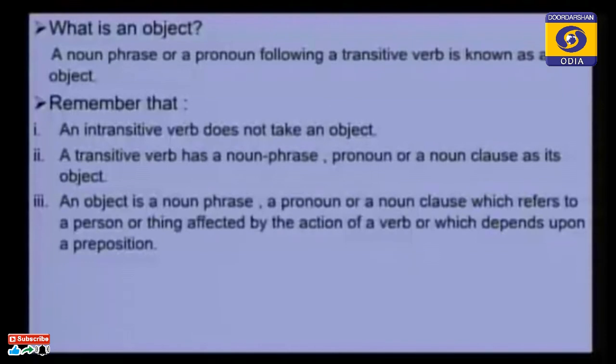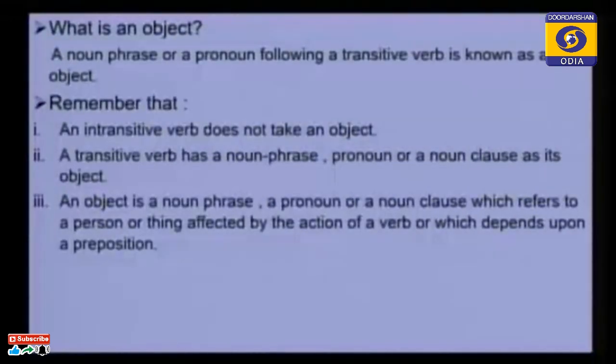And if it is used in the predicate part of the sentence, and if it gives the answer to the what question of the verb, then that noun clause can also be an object. An object is a noun phrase, a pronoun or a noun clause which refers to a person or thing affected by the action of a verb or which depends upon a preposition. So we discussed what? We discussed object.